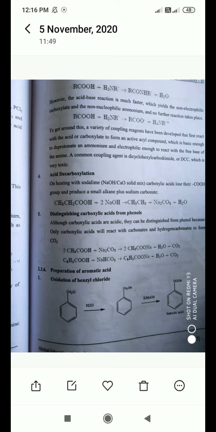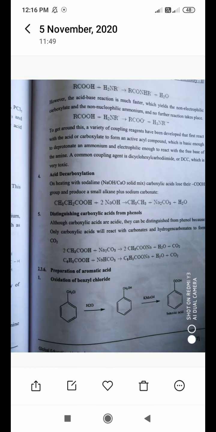Now acid decarboxylation. After acid decarboxylation, what will be the product? The product will be the alkane. If you decarboxylate the COOH group, you will get the alkane as a product.